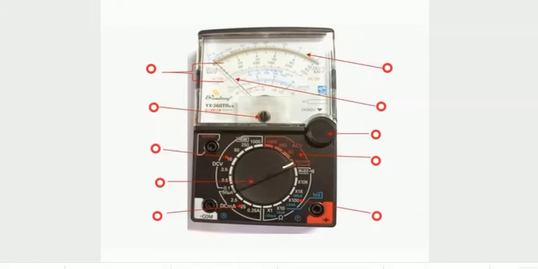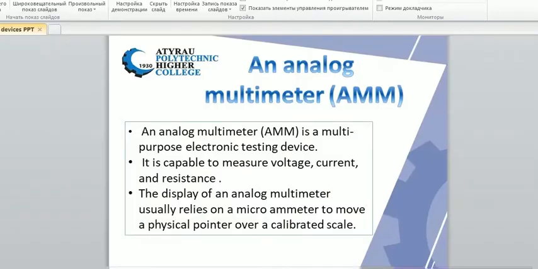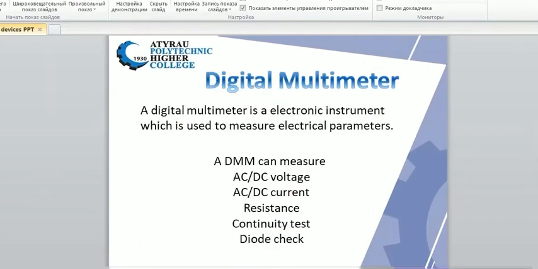And now we are going to talk about the second type of the multimeter. The second type of the multimeter is the digital multimeter. Yes, so a digital multimeter is an electronic instrument which is used to measure electrical parameters. A short abbreviation form is DMM.